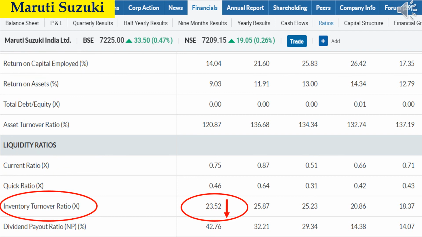Below that, you can get the inventory turnover ratio of Maruti Suzuki. In the year 2019, inventory turnover ratio is 25.87. But in the year 2020, inventory turnover ratio reduced to 23.52. But before the year 2019, inventory turnover ratio is averagely constant.